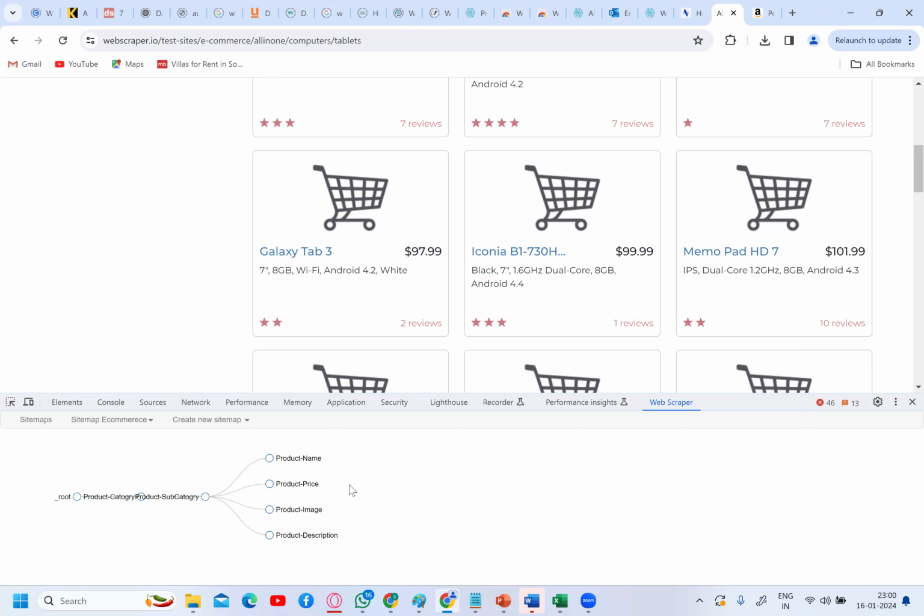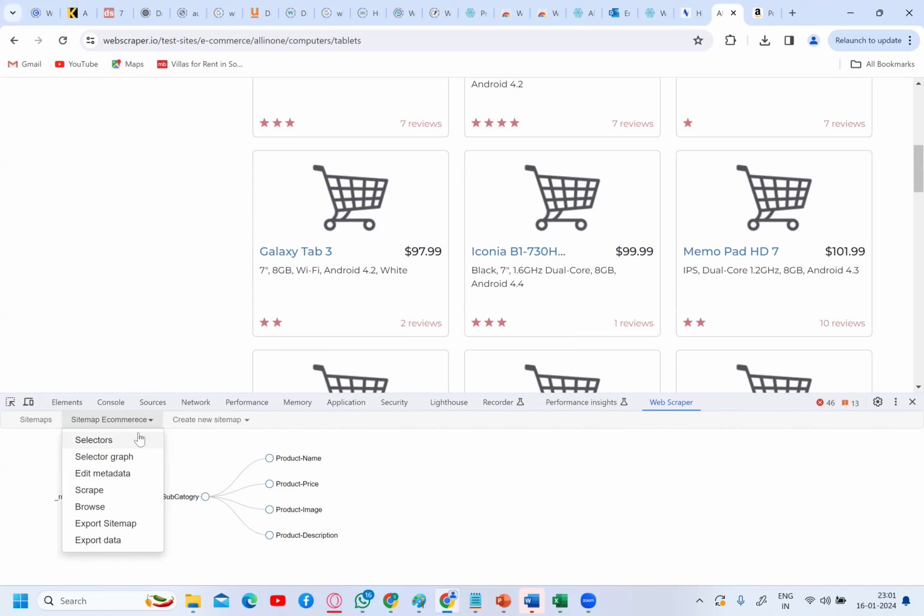I'm explaining the very simplest tool called web scraper. There are very complex, excellent tools out there. Don't think web scraping is so easy. Most of your time in Flipkart you'll spend on this. Now you created this graph, basically all this hierarchy. Now you want to scrape the data. Now it is ready, basically. Your web scraper is ready to scrape.